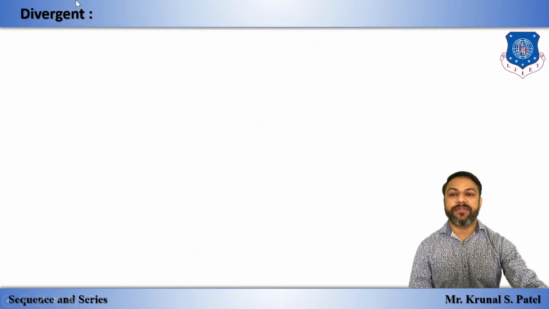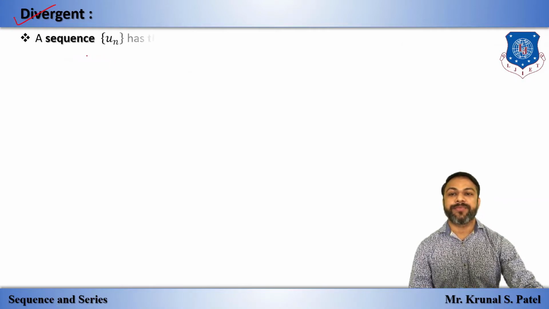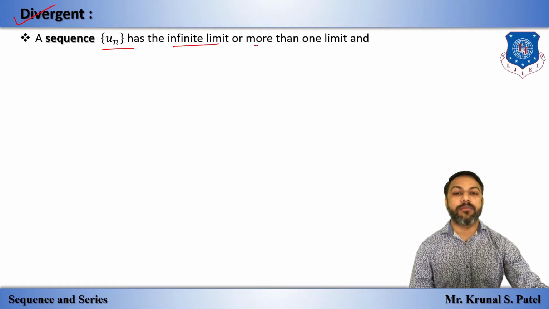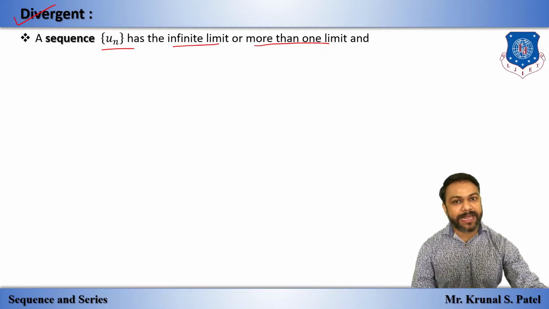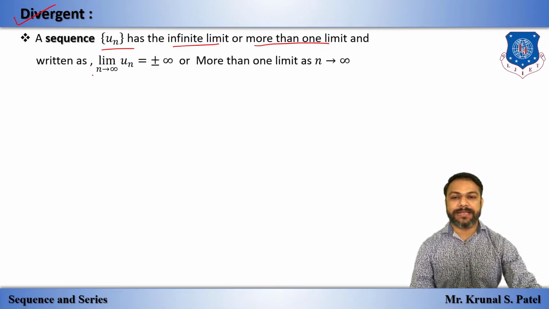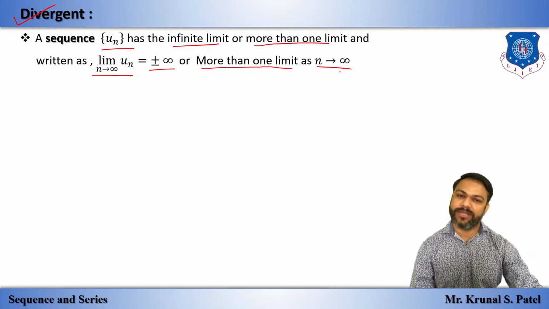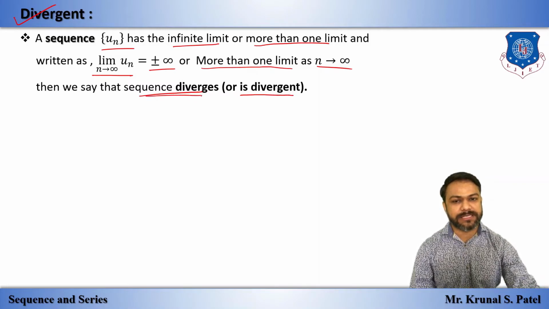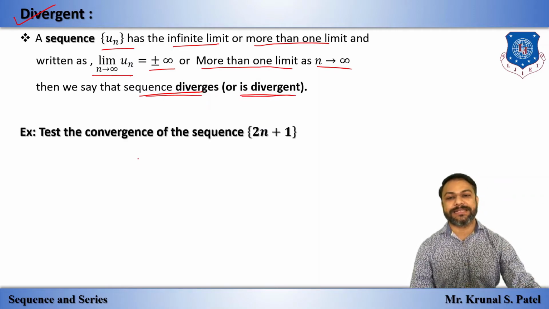Now we have the definition of divergent. A sequence un has an infinite limit, or we can say more than one limit. And it is written as limit n tends to infinity un is equal to plus or minus infinity, or more than one limit value as n tends to infinity. Then we can say that the sequence is divergent, the sequence diverges. Okay, let's understand this with an example.